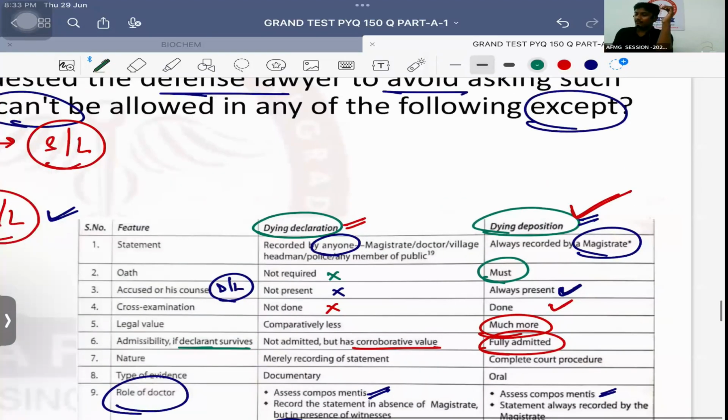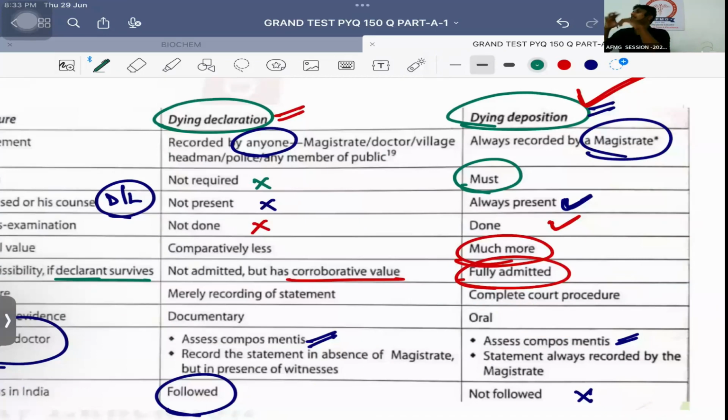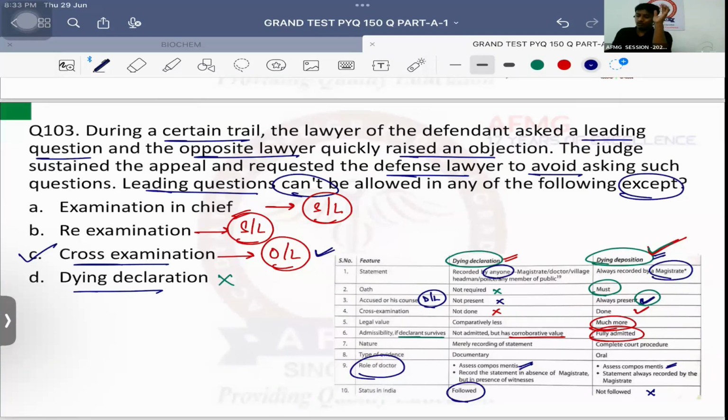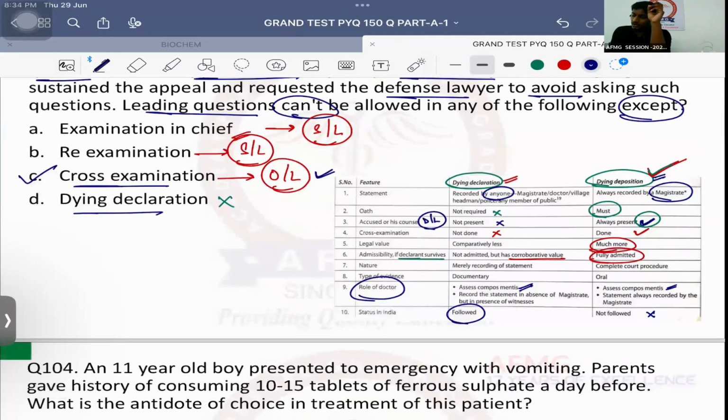So important, leading questions can be asked in dying declaration or dying deposition. It will be asked in dying deposition. क्यों? क्योंकि opposite sided lawyer is only present in dying deposition. Cross examination is only conducted in dying deposition. So therefore it cannot be conducted in dying declaration also. ठीक है? So it is only and only allowed in cross examination or dying deposition.